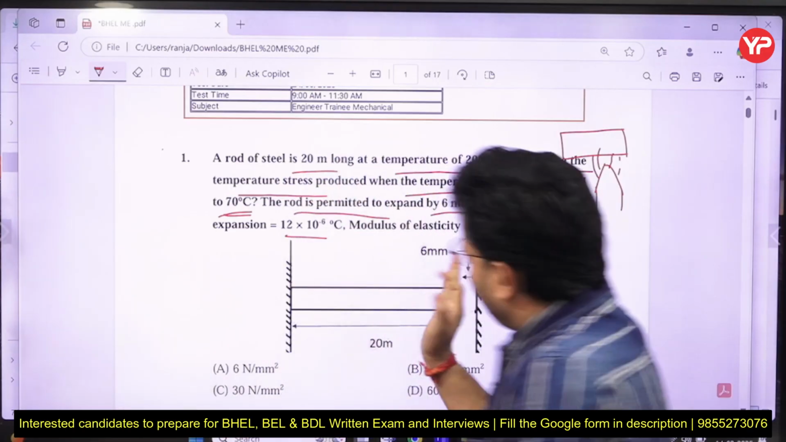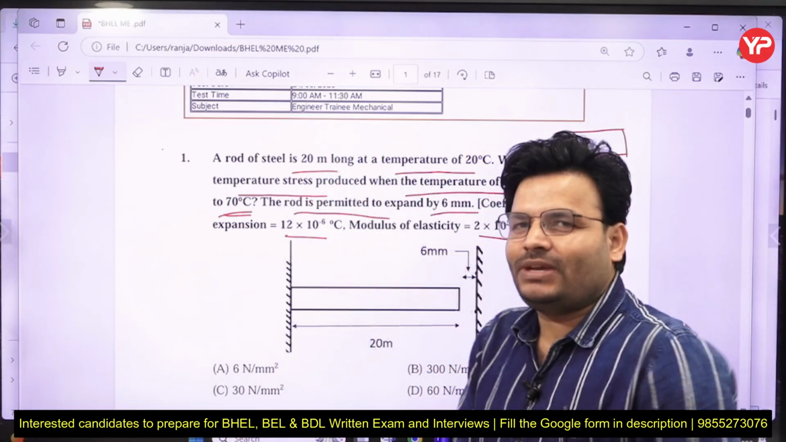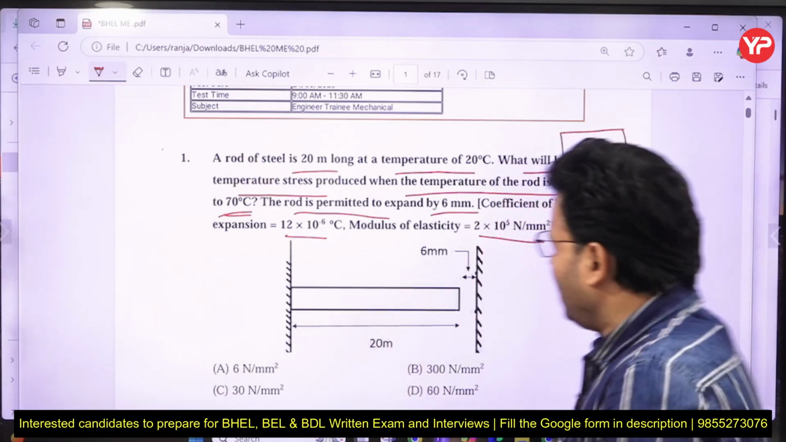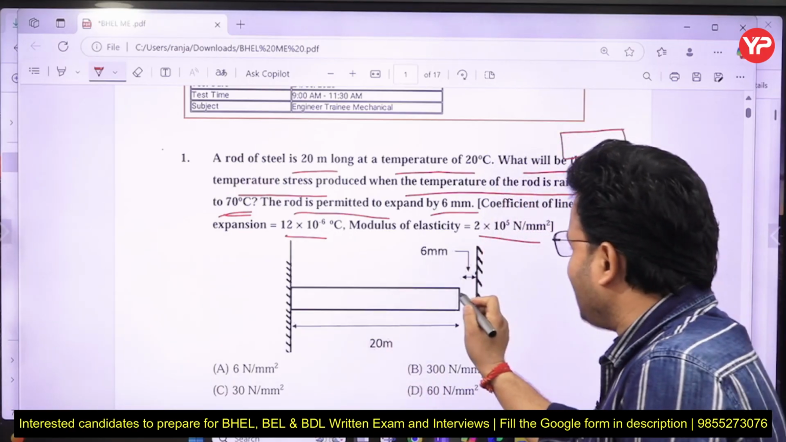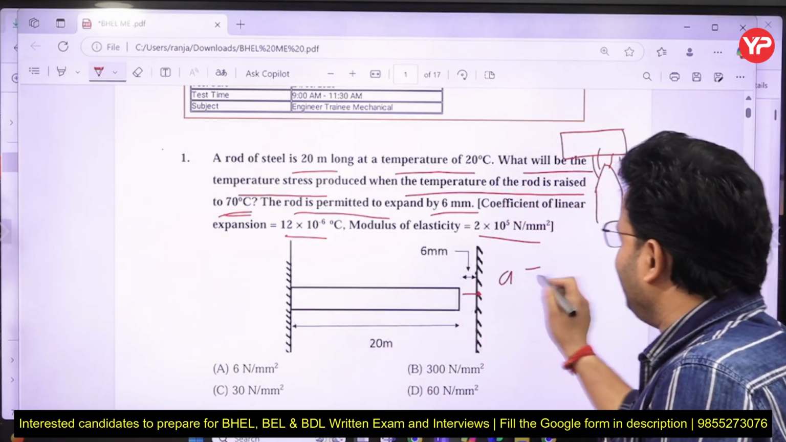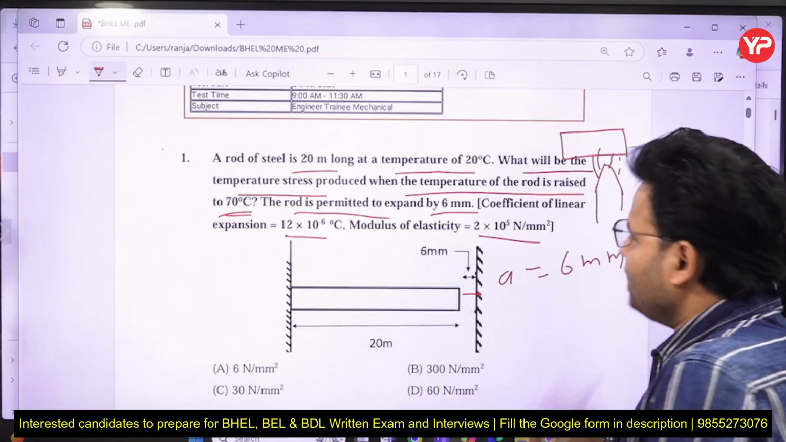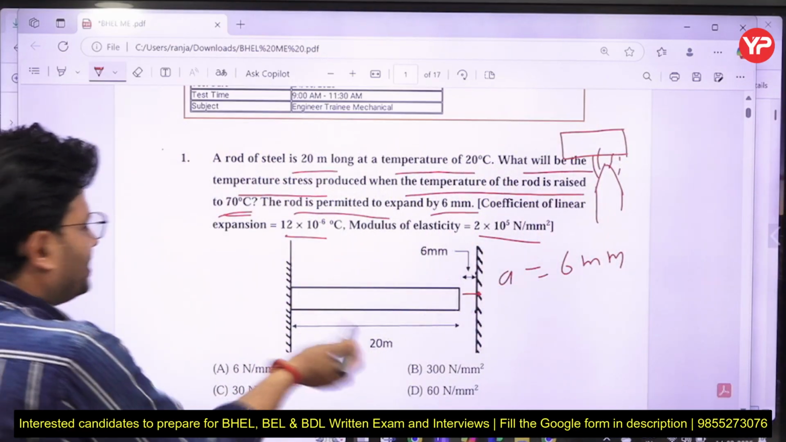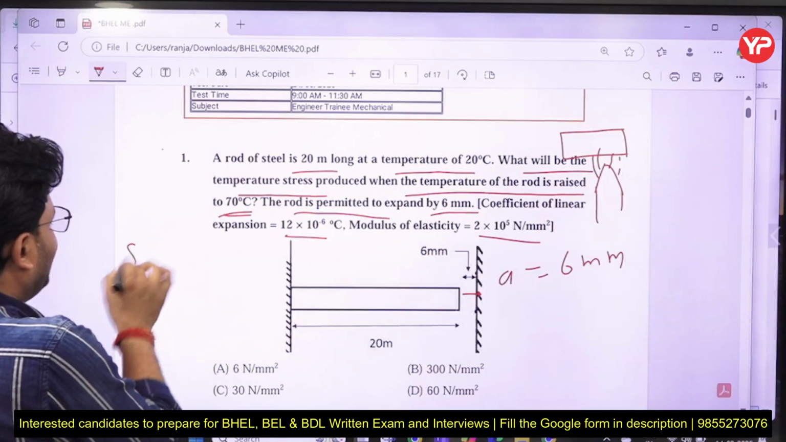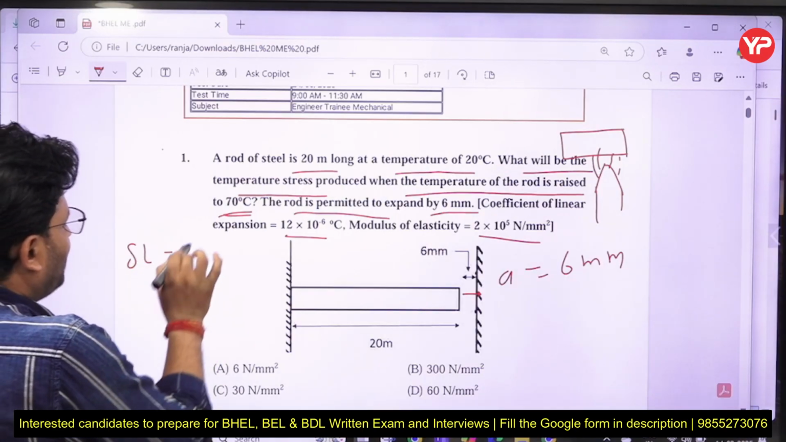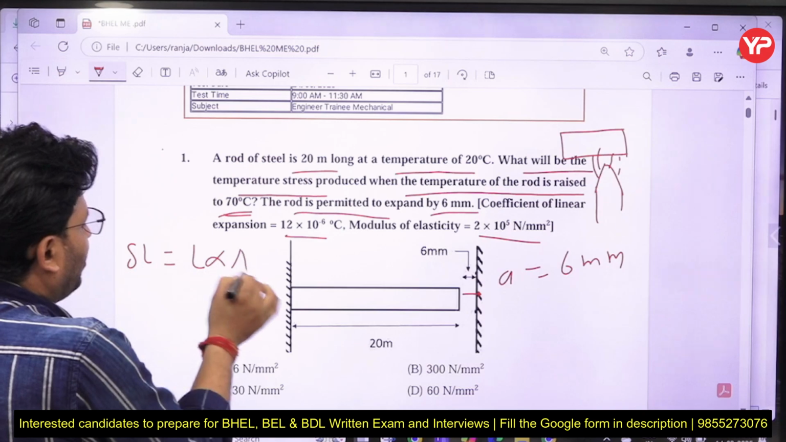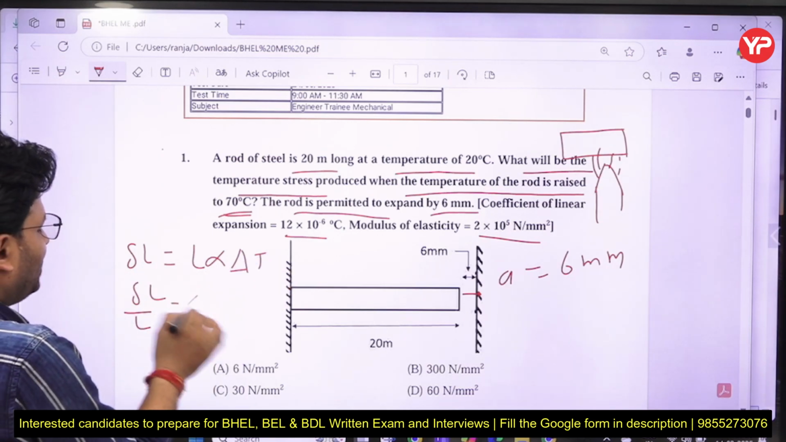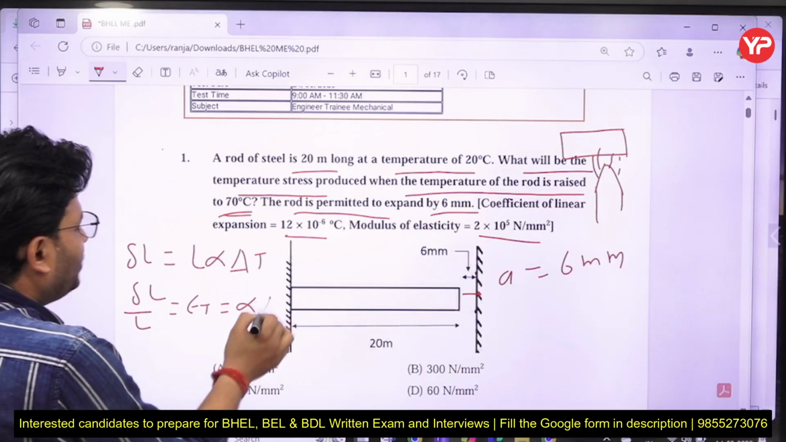So sir, can I say stress will develop? Yes, my dear friends, I can check whether stress will generate or not. Suppose this gap here is A, and this A is given as 6 mm. If I ask what will be the change in length by the raising of temperature delta T, it is given by L alpha delta T. Sometimes thermal strain, delta L upon L, is given by alpha into delta T.